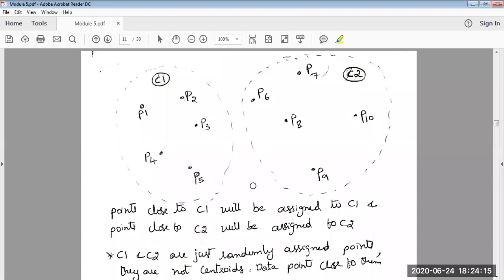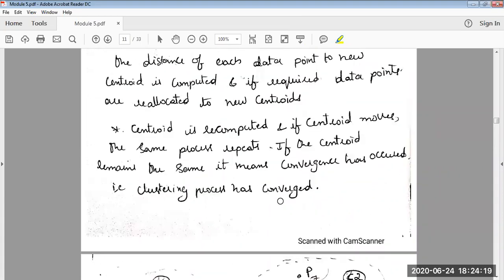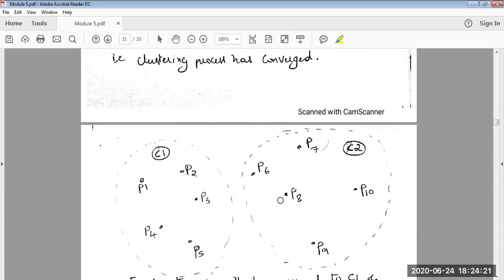Now in my example, I have 10 data points. As explained in the above statement, the first thing the algorithm will do is randomly mark two centroids. In my example, you can see it has randomly marked C1, and at one more random point it has marked C2. So two random points have been marked by the algorithm. Once again, I'm repeating, these are random points. No computations have been done to determine the exact location where it should be placed.